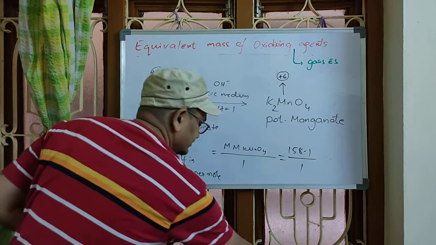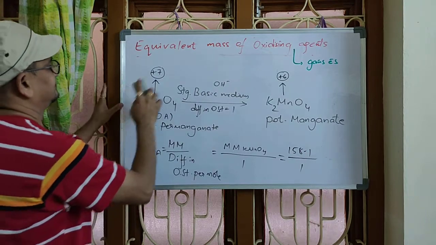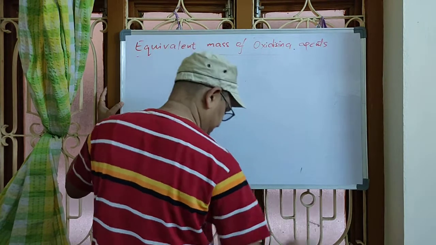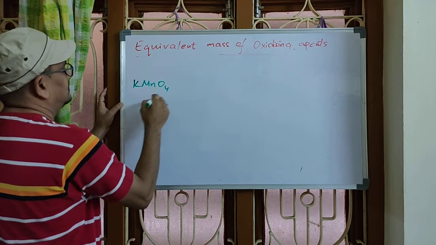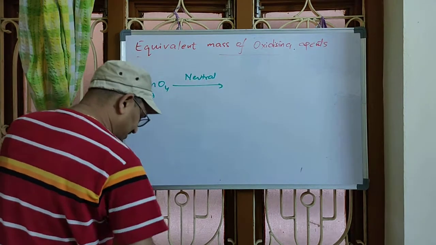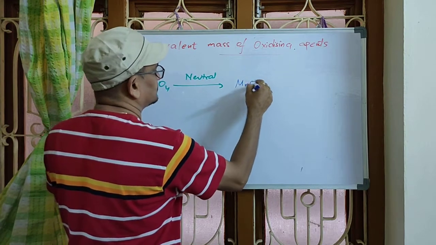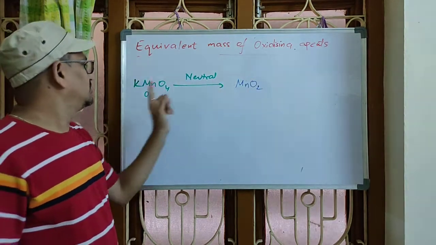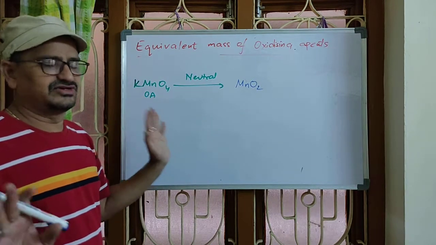Now, in neutral medium, what is the situation? Let us see. Potassium permanganate acts as an oxidizing agent even in neutral medium, where potassium permanganate gets reduced to MnO2. Manganese also shows reduction from a higher value to a lower value. That is the concept we studied.